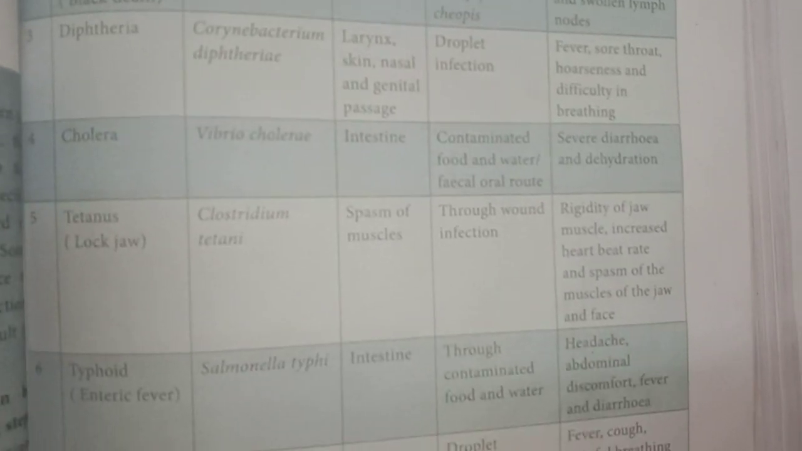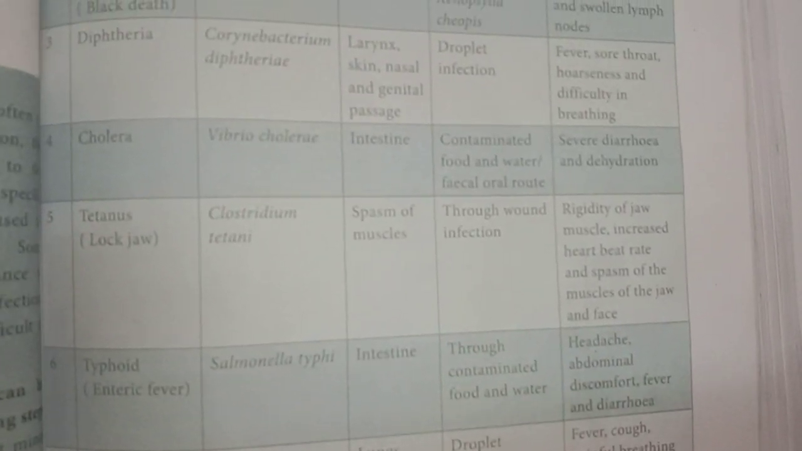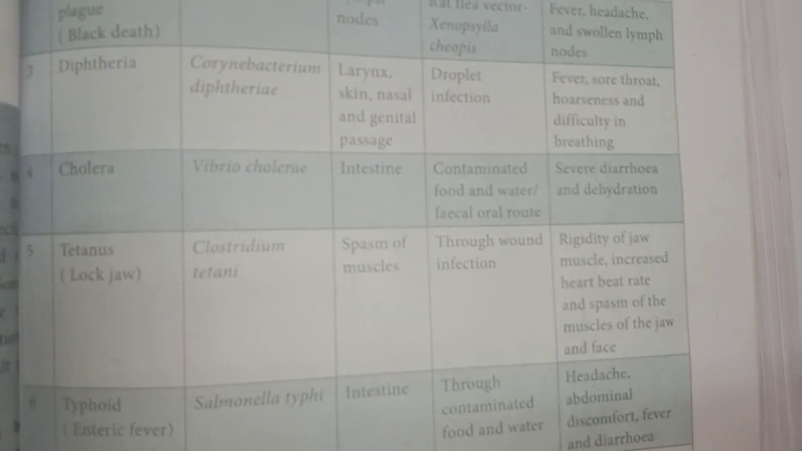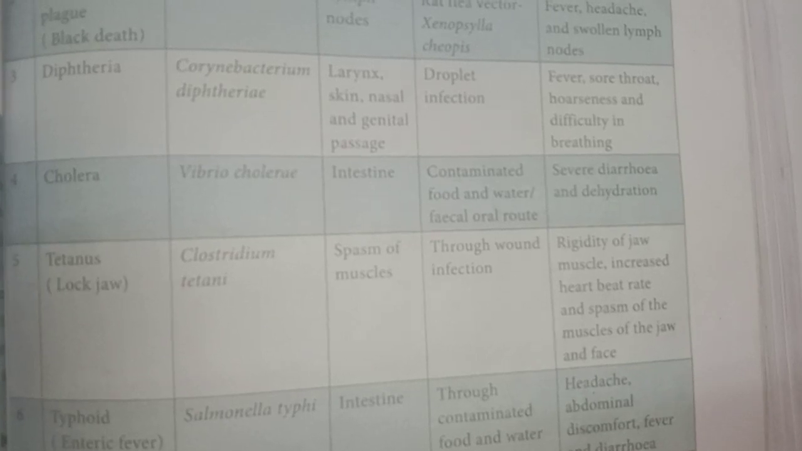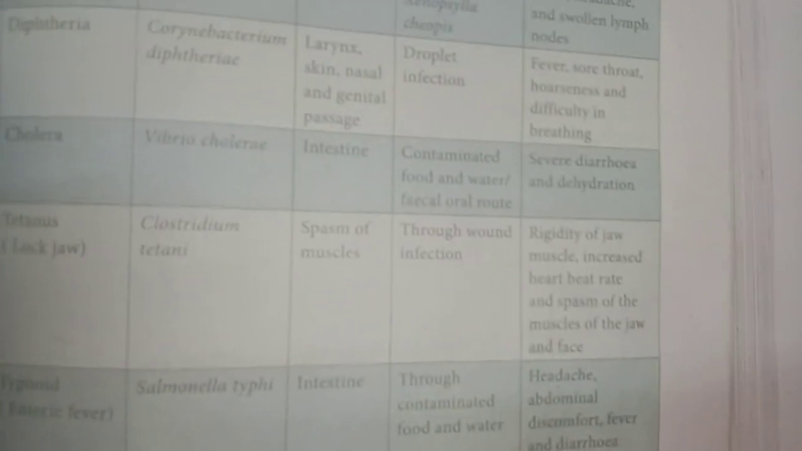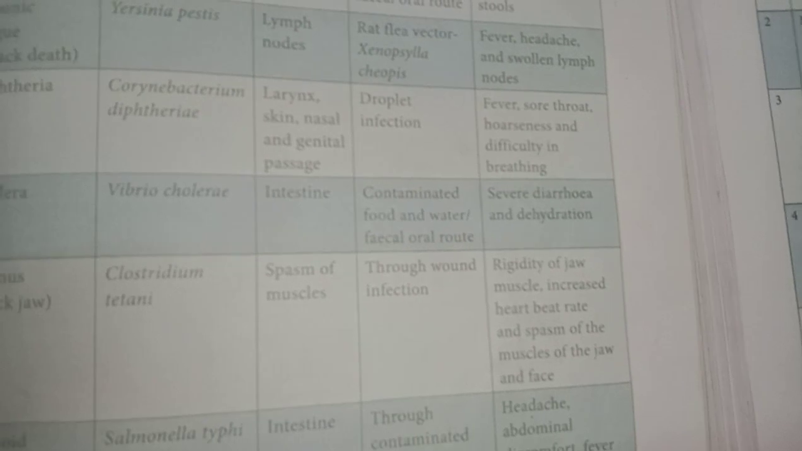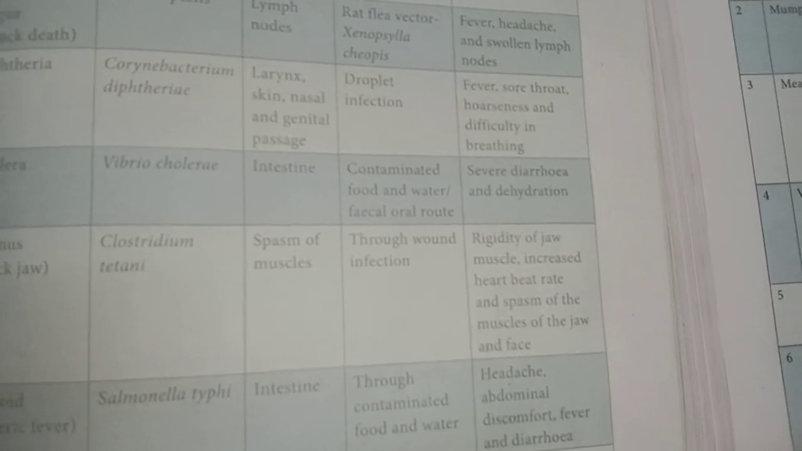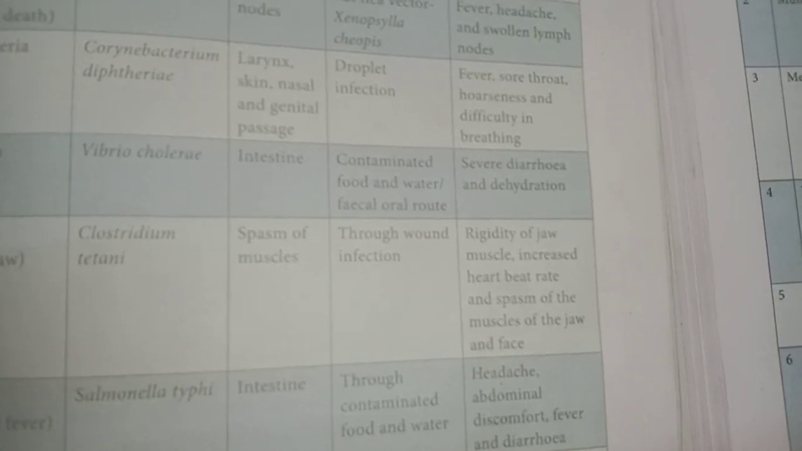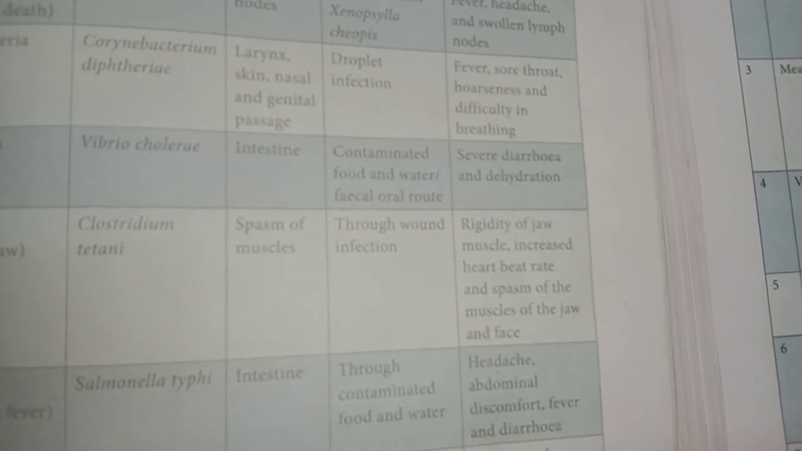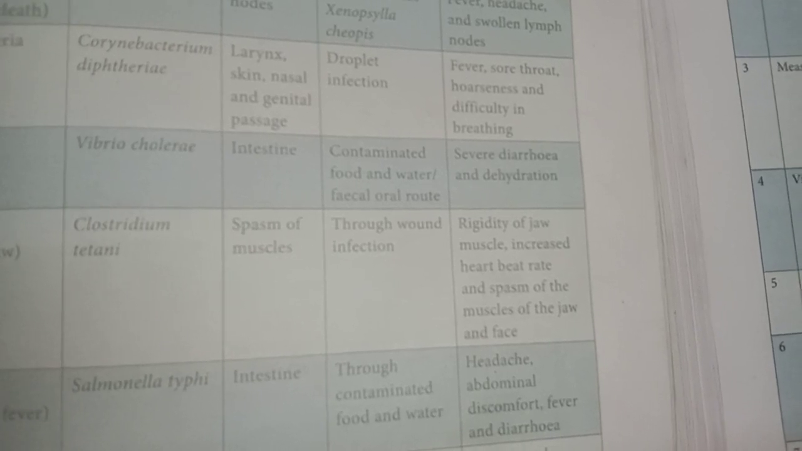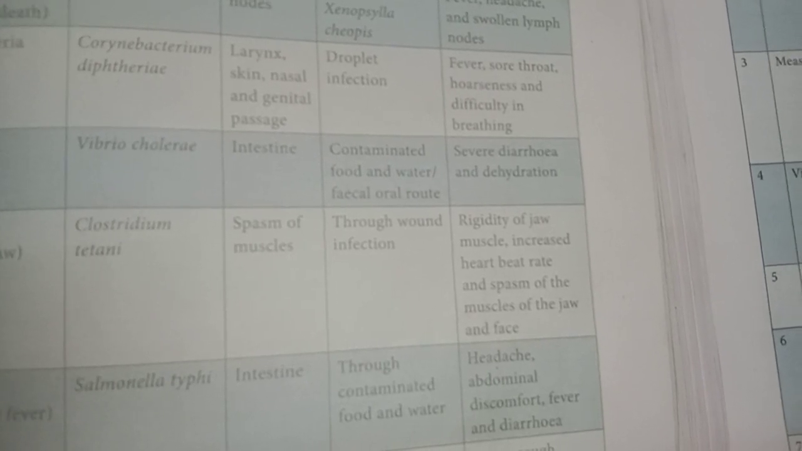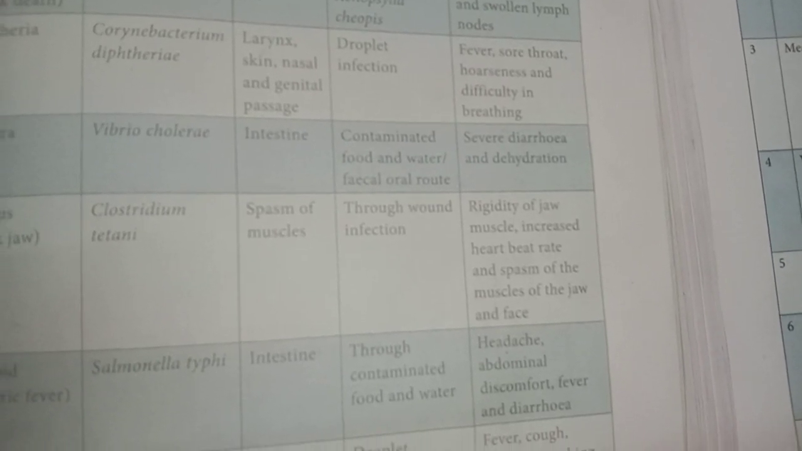Then the fifth disease is tetanus. The causative organism is Clostridium tetani. The symptom is spasm of muscles. Here spasm means, in Tamil, we can say pidipu, thasai pidipu. It spreads through wound infection. Then symptoms: rigidity of jaw muscles. Rigidity means tightness, so the jaw muscles are tight. Then increased heartbeat rate and spasm of muscles of the jaw and face.